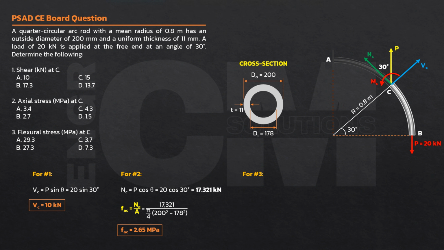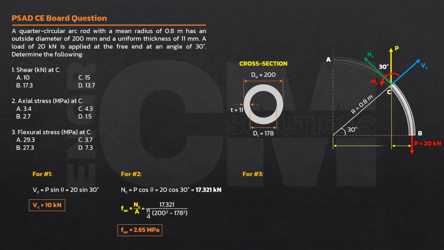Okay, pangatlong tanong, flexural stress. Flexural, it is due to moment. Sa sinabi ng teksto, it is due to moment only. Kailangan natin yung moment. Ang moment is just force times distance. Perpendicular dapat yung distance sa force. Sige na, the force must be perpendicular to the moment arm. So, ito yung perpendicular distance papunta sa C. Ito yung gagamitin natin na moment arm. It must be perpendicular to the force.